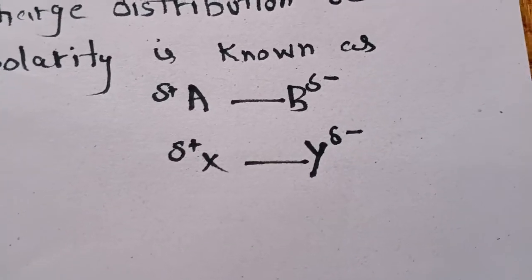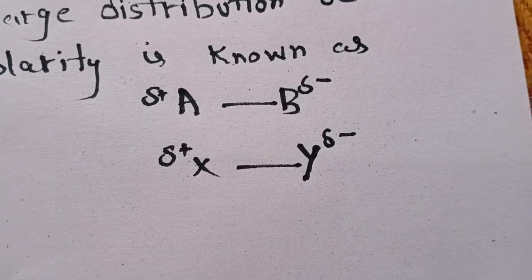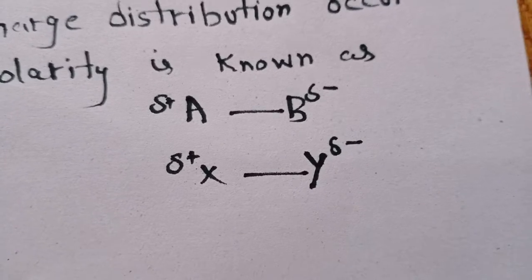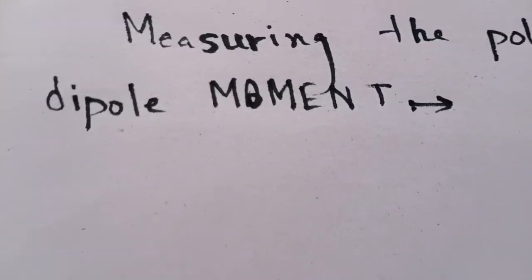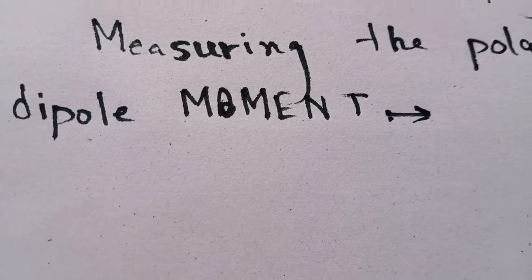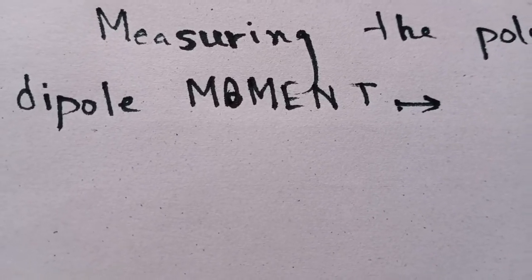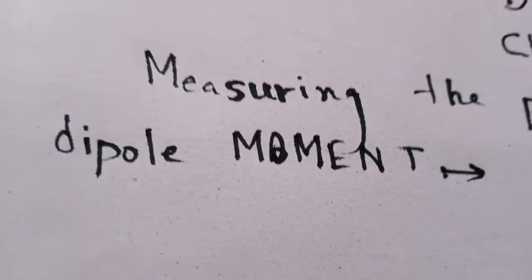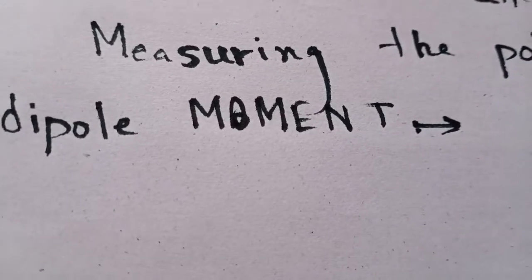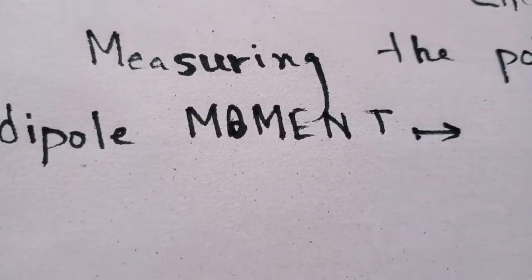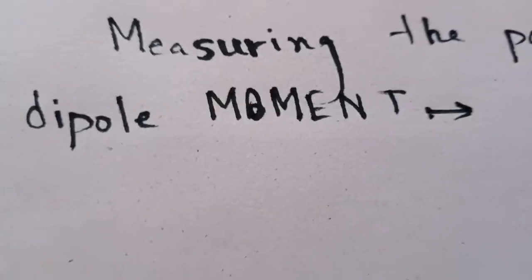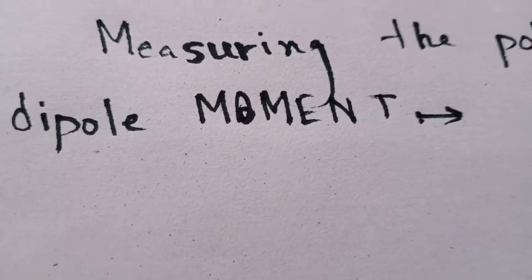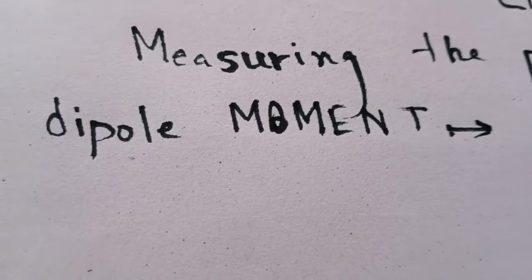So to find out the degree or extent of polarity, we can use the term dipole moment. This is our main topic which we have to discuss. Dipole moment is the measurement of the polarity of molecules which are dipoles or polar molecules with a polar covalent bond, where a distortion of the electron cloud occurs.